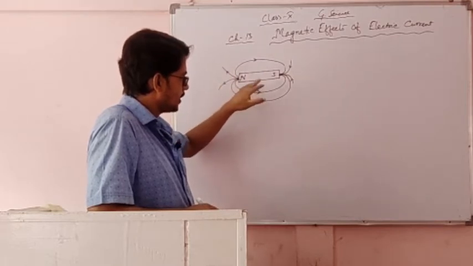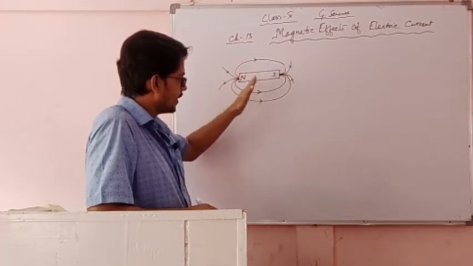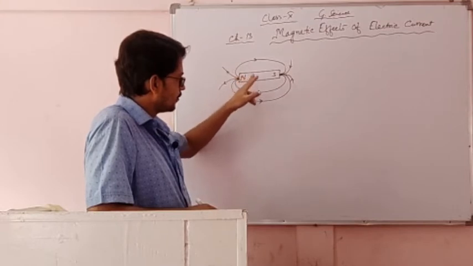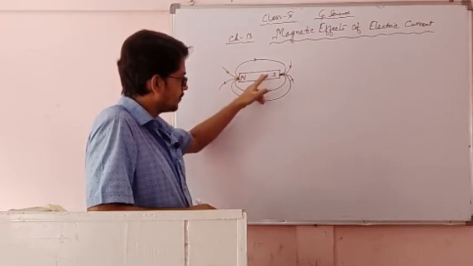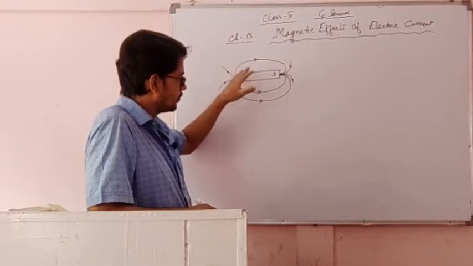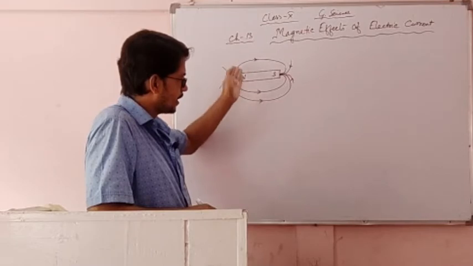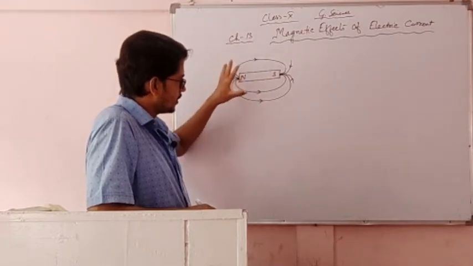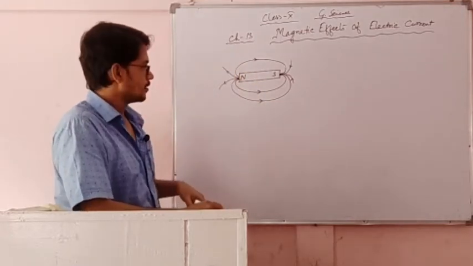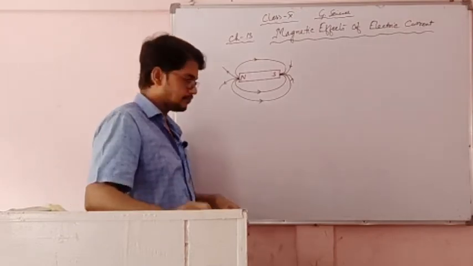Another speciality of a magnet is that if we break this magnet in the middle, then this part will become south and that part will become north. Automatically another two poles will be created in the magnet. So every broken magnet is itself another magnet. So these are the properties of a magnet we learned.